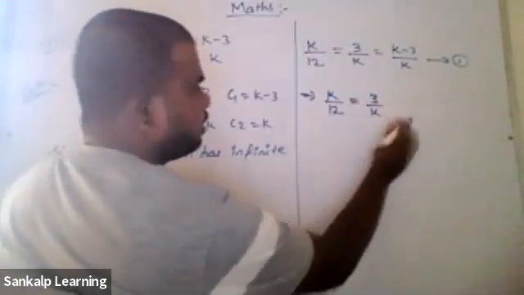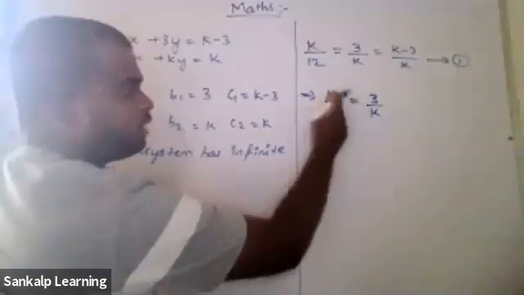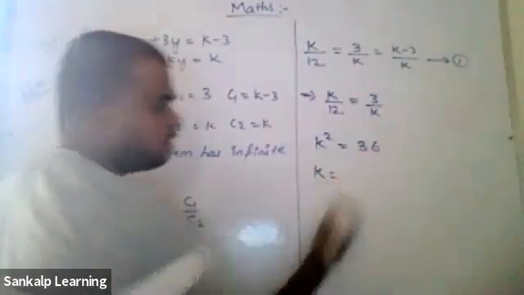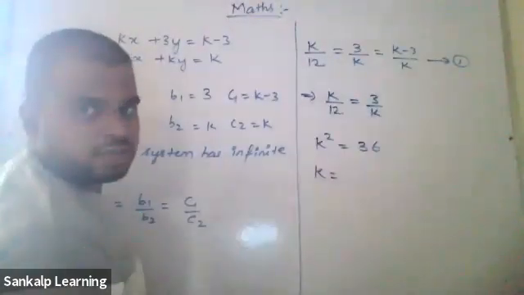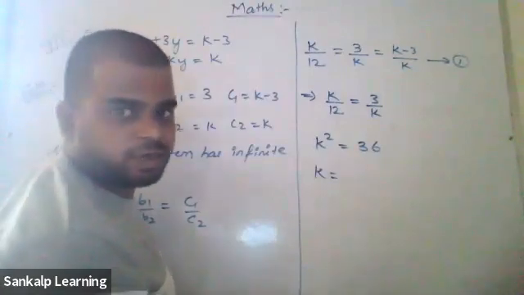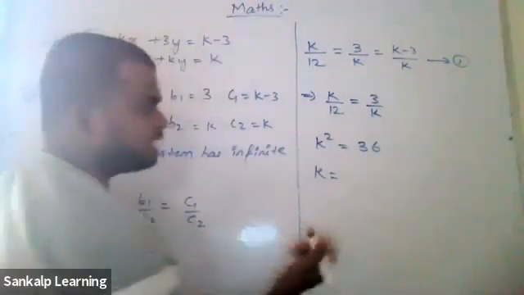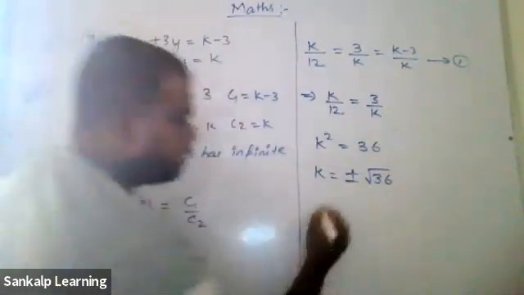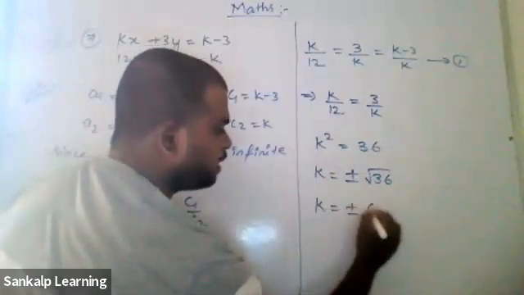Cross multiplied. K into k is k square. 12 into 3 is 36. Therefore, k is equal to what? If the square goes the other side, it becomes root. I hope everyone knows it. K square is equal to 36. K is equal to what? Plus or minus root 36. Therefore k is equal to plus or minus 6.